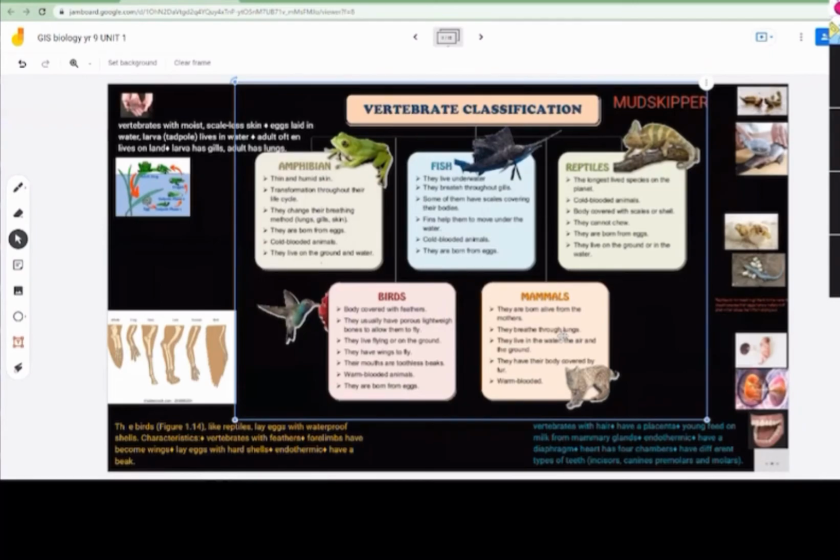Mammals are born alive from the mothers. Fishes, reptiles, birds, and amphibians are born from eggs. Mammal is the only class which does not lay eggs. They are born alive from the mother. They breathe through lungs. They live in water, in air, on ground. We have three categories: water, air, land. We live everywhere. They have their body covered with fur.